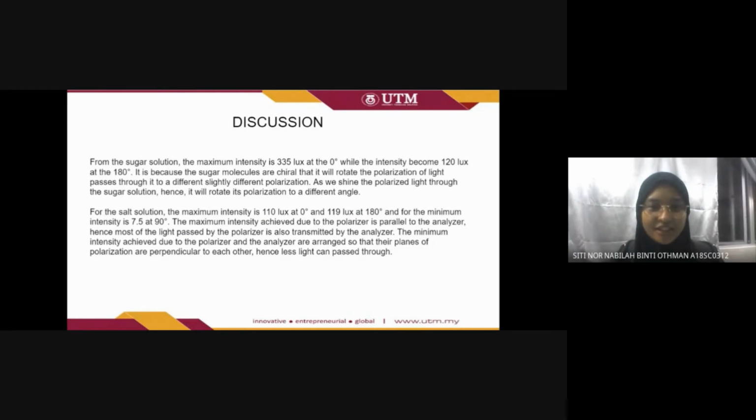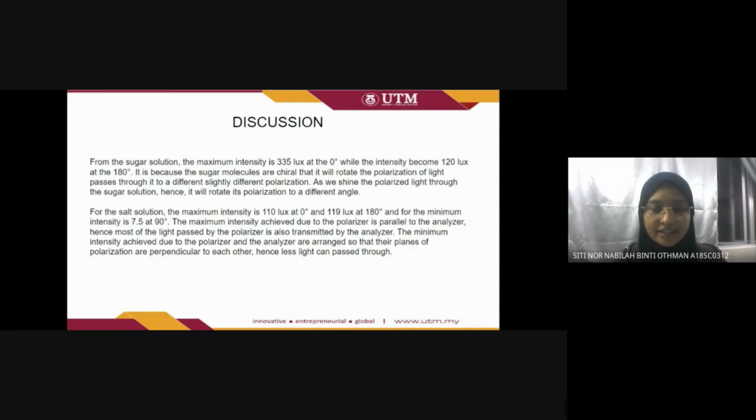The discussion of this experiment: for the sugar solution, the maximum intensity is 335 lux at 0 degree, while the intensity becomes 120 lux at 180 degree. This is because the sugar molecules will rotate the polarization of light passing through to a slightly different polarization. As we shine the polarized light through the sugar solution, it will rotate the polarization